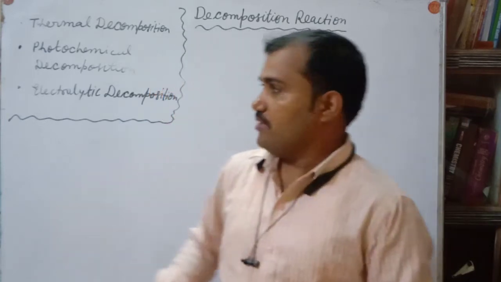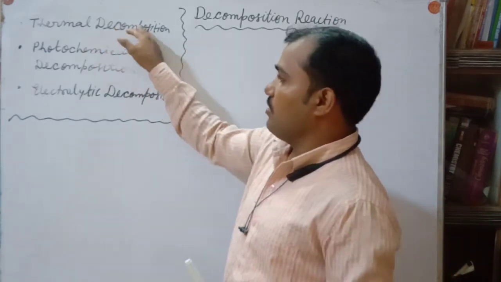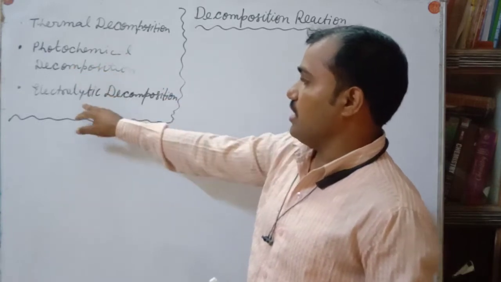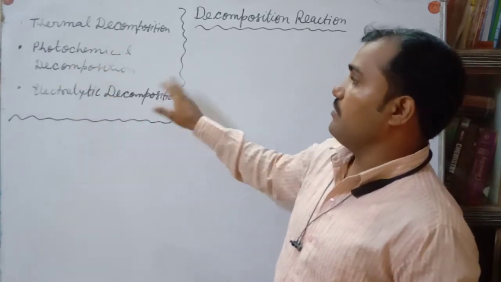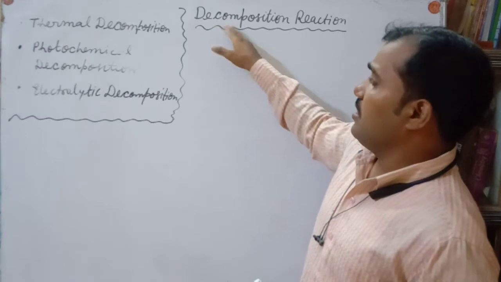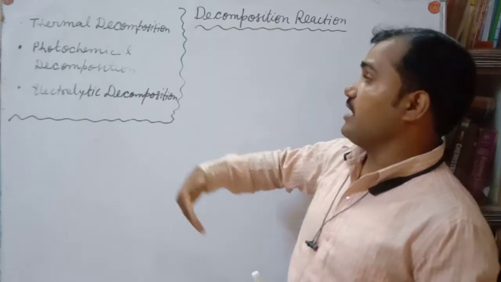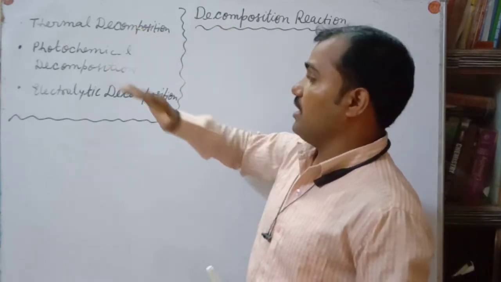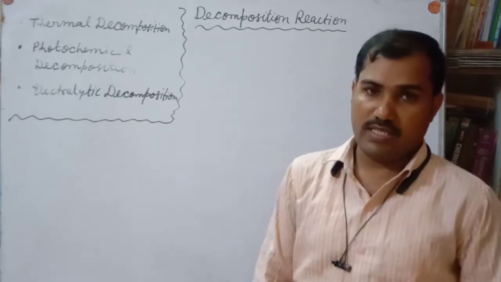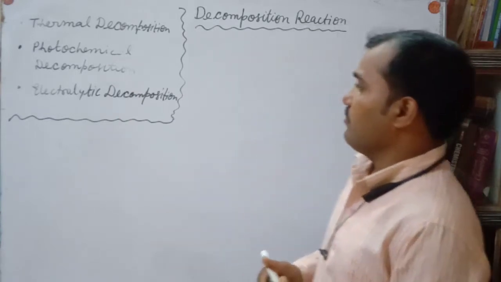Okay, and in this video we are going to discuss thermal decomposition, photochemical decomposition and electrolytic decomposition. Means you can say that decomposition reactions can be categorized into thermal decomposition, photochemical decomposition and electrolytic decomposition reactions. Okay, first we will see one example.